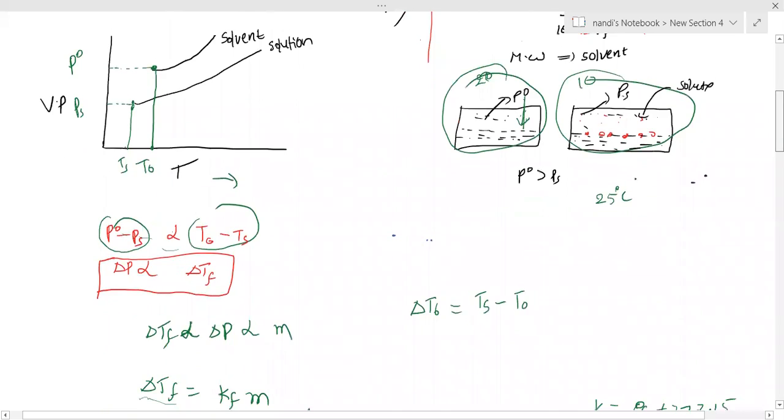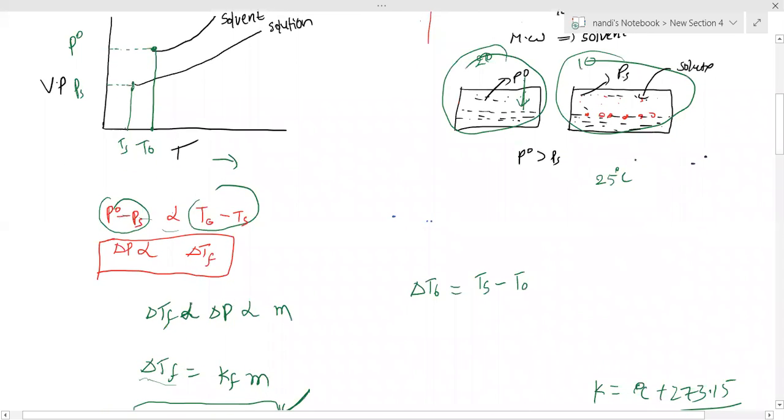By adding any non-volatile solute, vapor pressure decreases. So vapor pressure is directly proportional to delta Tf, so delta Tf also decreases, meaning the freezing point also decreases. This is the reason we use salt to clear ice in cold countries. When snow or ice falls on the roads, how do they clean it? By adding salt, NaCl, CaCl2 and so on.